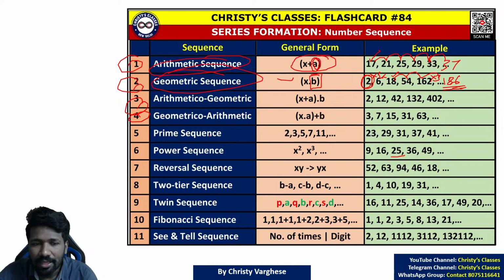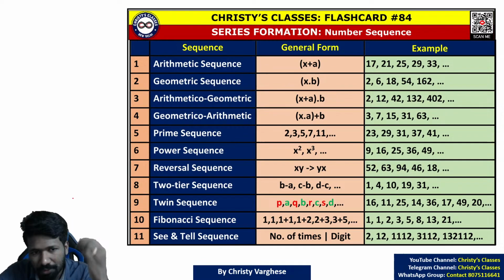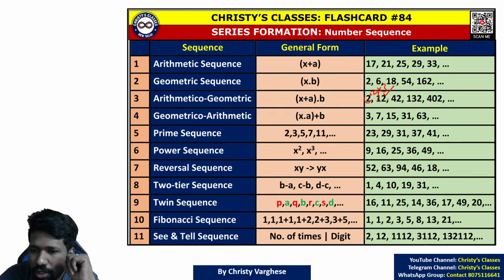Then arithmetic and geometric sequence you can combine to form arithmetico-geometric and geometrico-arithmetic sequence. What does that mean? Arithmetic means addition. Geometric means multiplication. So arithmetico-geometric means first addition then multiplication. Assume the first term randomly, then you are adding a common number and then multiplying by a common number to get the next term. 2 plus 2 is 4. That 4 into 3 is 12. 2 plus 2 into 3, 4 into 3, 12. Same way, 12 plus 2 is 14. 14 into 3 is 42.